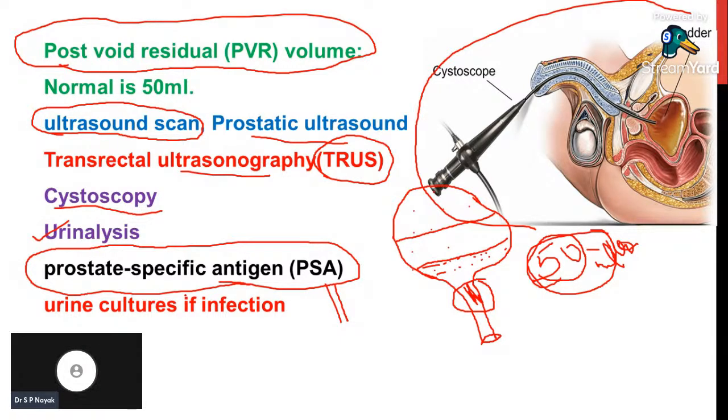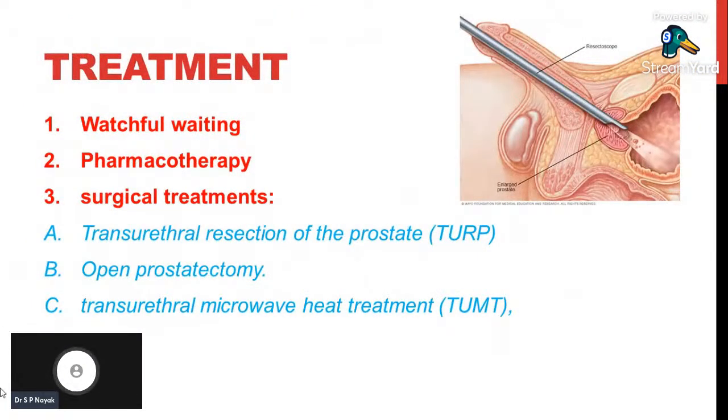And in very few cases, if the patient is already having BPH, we can perform a urine culture test, because BPH can have complications of infections. So all BPH patients may have infection. To rule out the infection or to find out if there is any risk of infection, we will perform urine cultures also. So these are different tests which are usually performed to diagnose if the patient has prostatic disease or benign prostatic hyperplasia. And next we'll try to see the treatment.